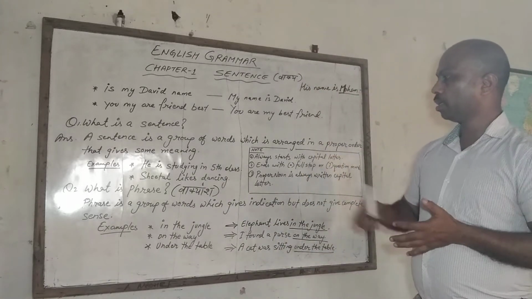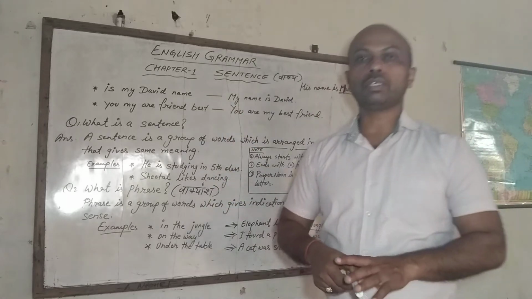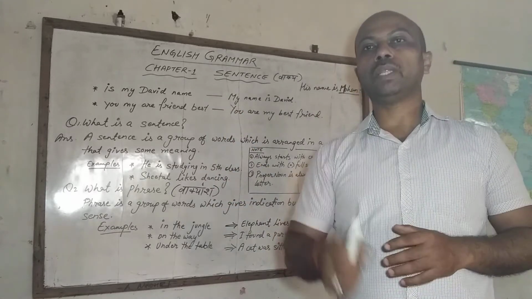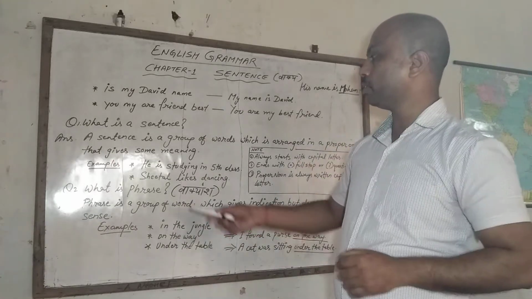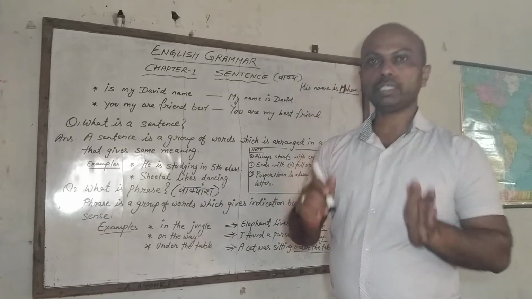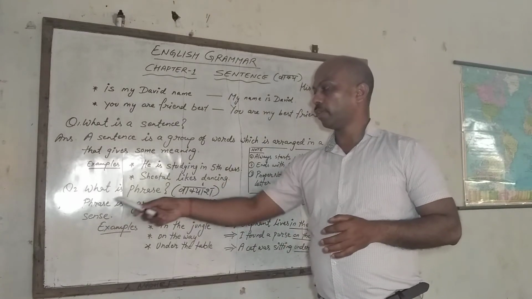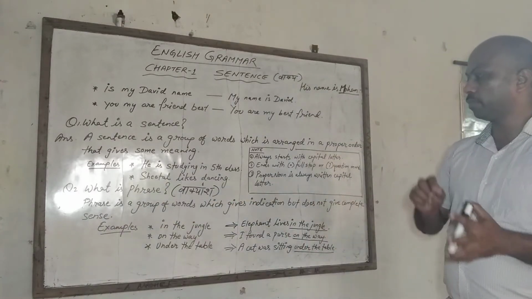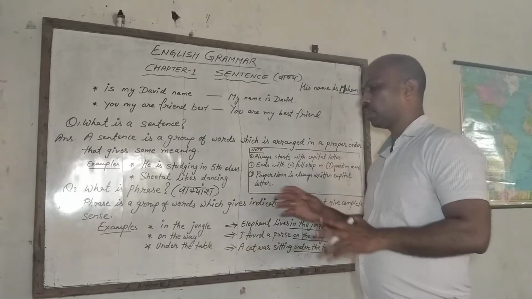Okay. Now, in this topic, I am explaining one more thing, and that is phrase. What is phrase? Definition written here. Phrase is a group of words which gives indication but does not give complete sense.